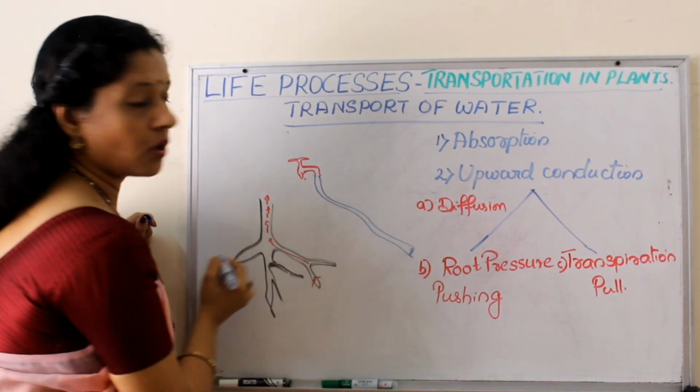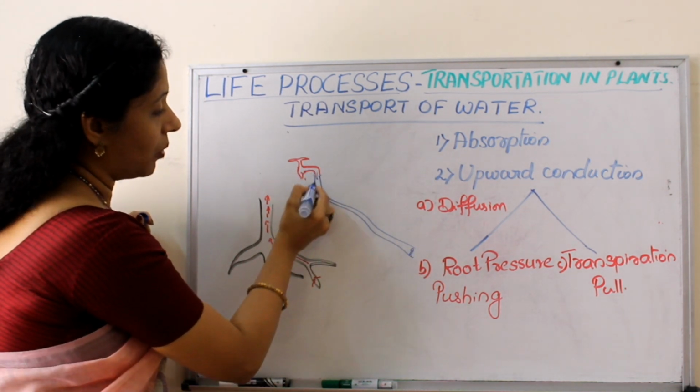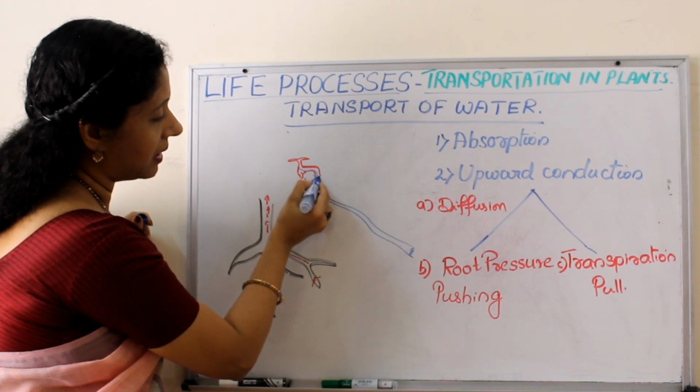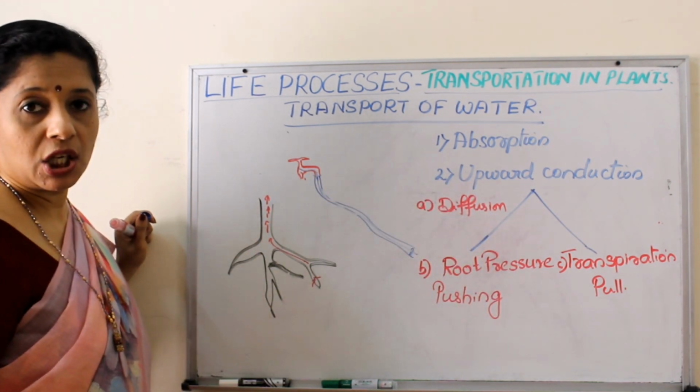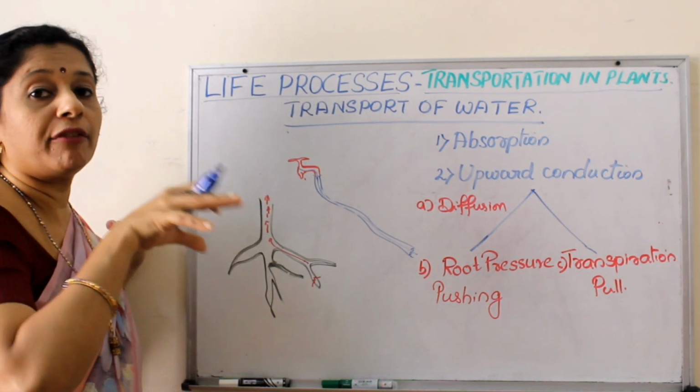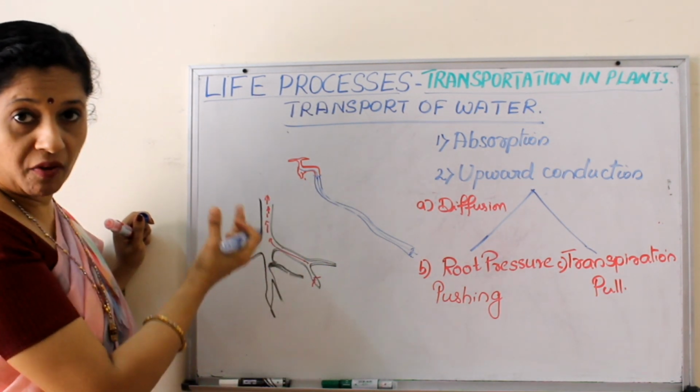So initially there is no water. So the moment we open, more and more water coming from here will push the water in the hose and water will come out. So that is called a root pressure. It's a kind of pushing force, but here it is upward.